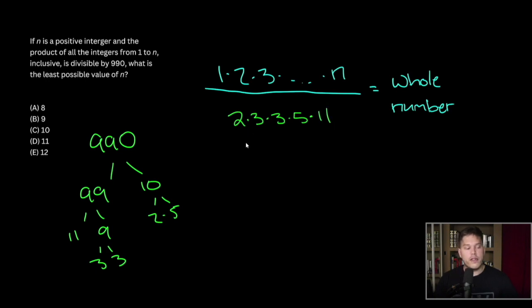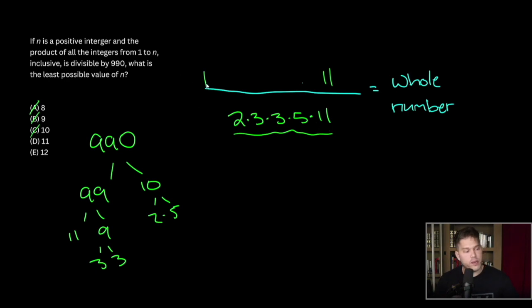So if all of these values cancel out by what's on top, then we know that whenever we divide it, we'll have a whole number. So what could be going up top? Well, we know that we're going to have to cancel out this 11. So we're going to have to at least go to 11. So answer choice A, B, and C are not going to be possible. If we go up to 11, will we cancel everything else out?